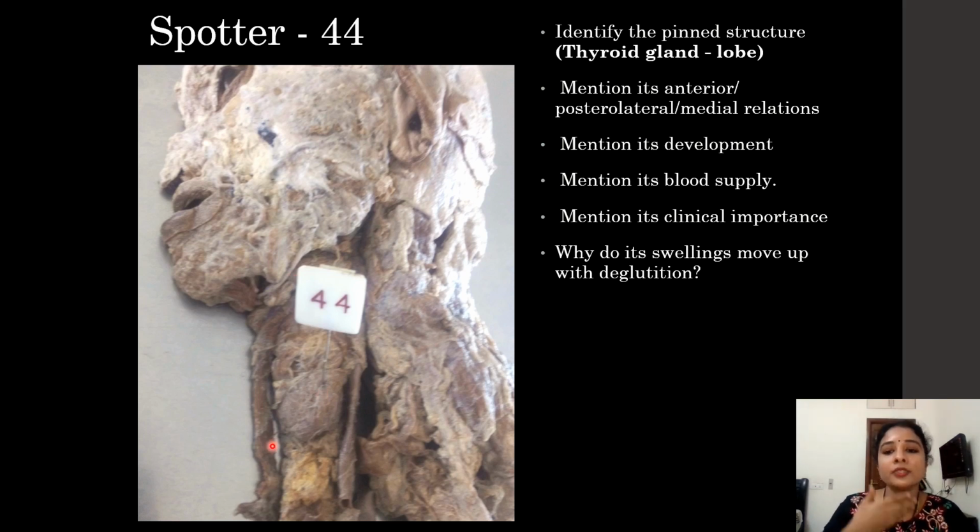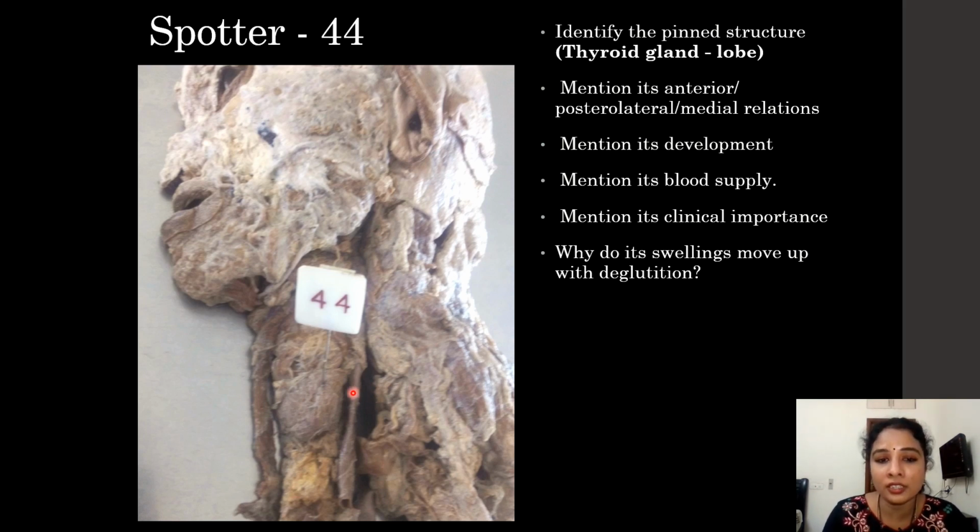Anterior relations, meaning the superficial relations which are covering the thyroid gland. So it is sternothyroid, sternohyoid, then superior belly of omohyoid and sternocleidomastoid. So these are the muscles covering the thyroid gland anteriorly.